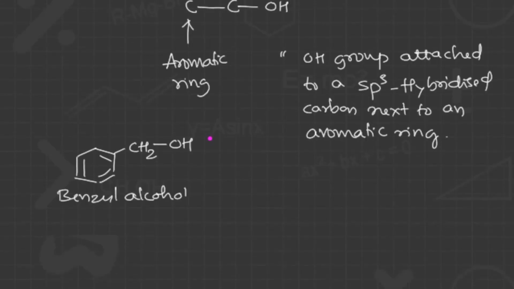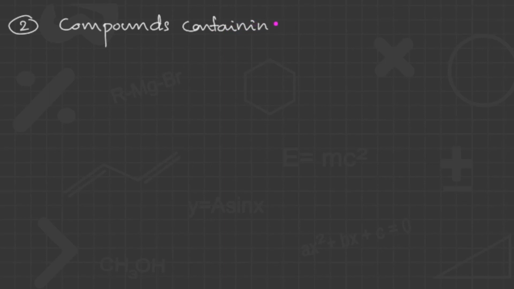Now there is one more classification. The second classification is compounds containing an sp2 hybridized carbon connected with the OH bond. So in that only two classifications are there. So we can quote the definition for this.